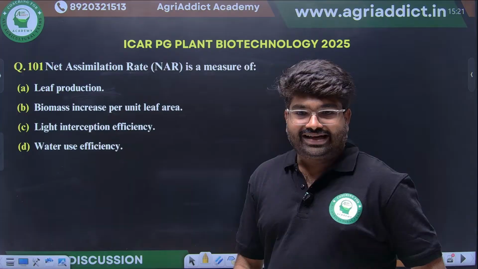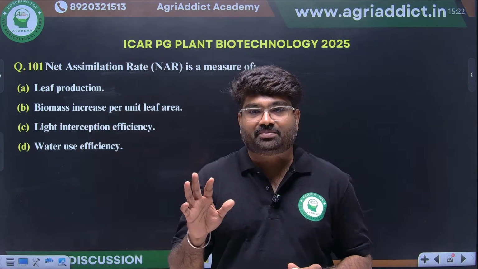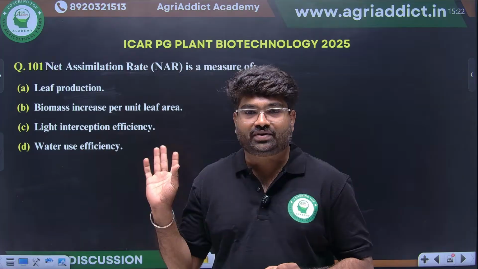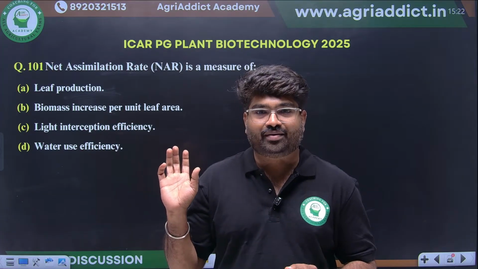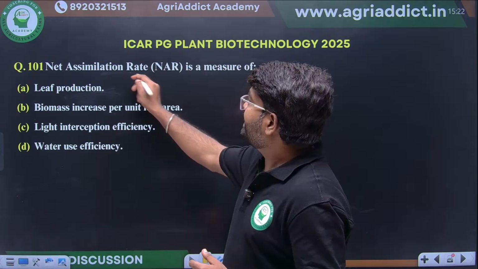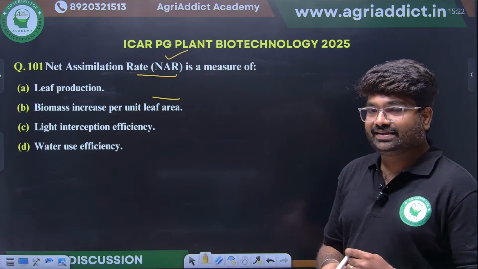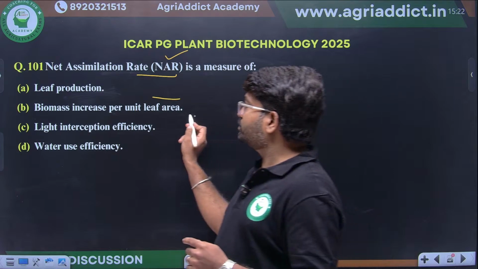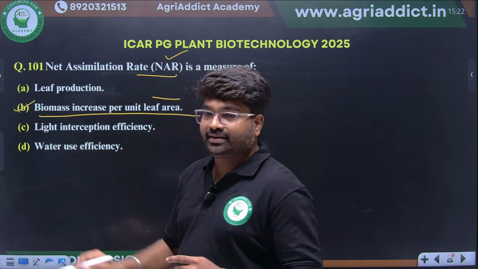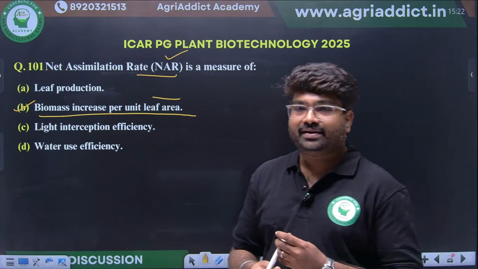Next, net assimilation rate. In the morning session we saw a class on crop growth parameters, where we saw leaf area index. Now we are seeing net assimilation rate. What is meant by net assimilation rate? It's the biomass produced per unit leaf area.